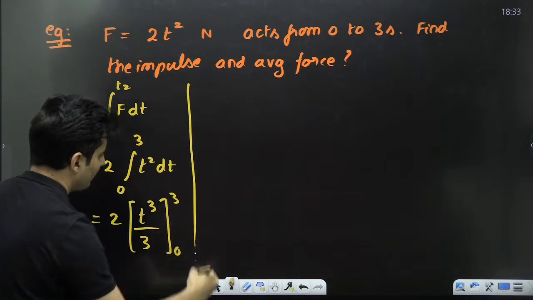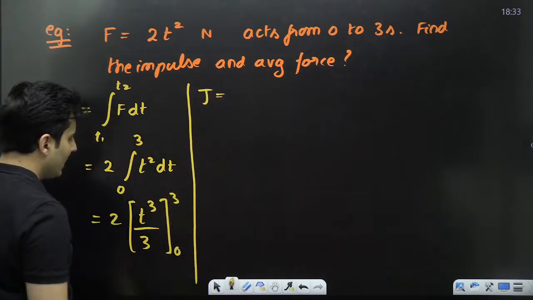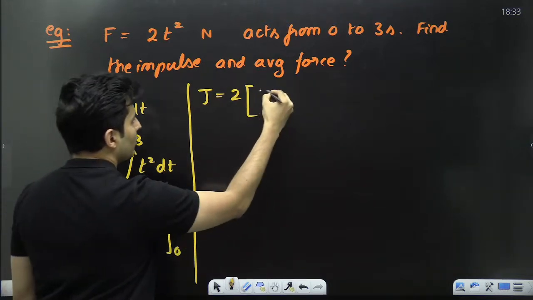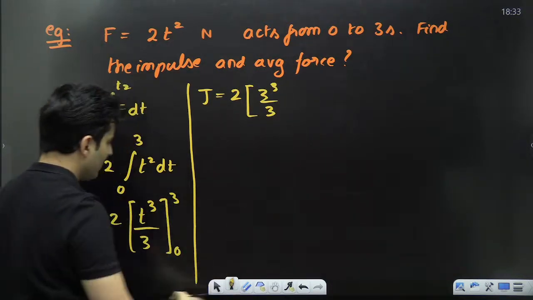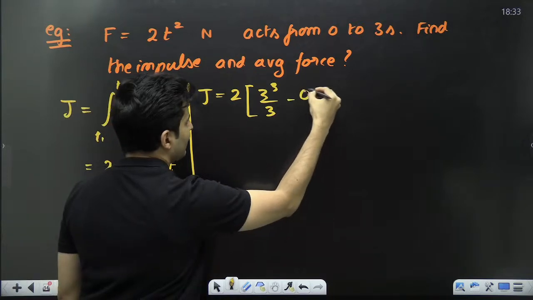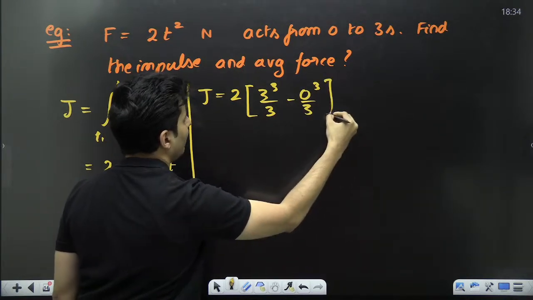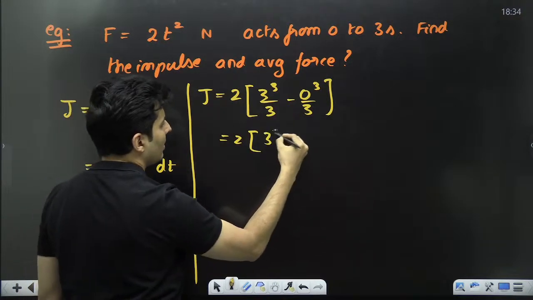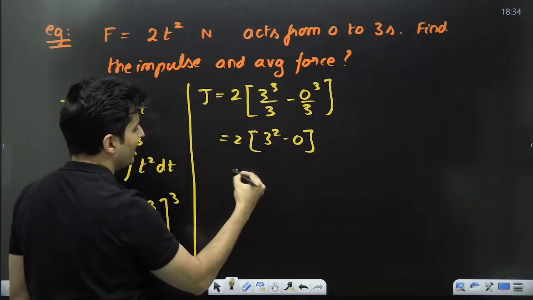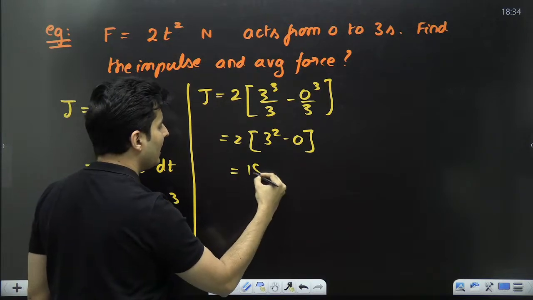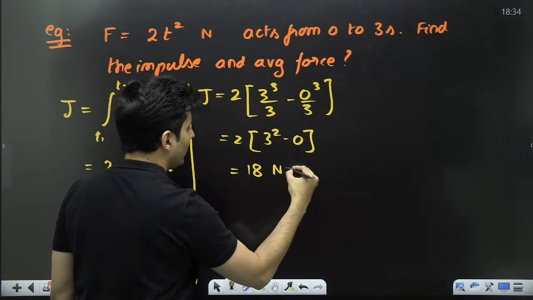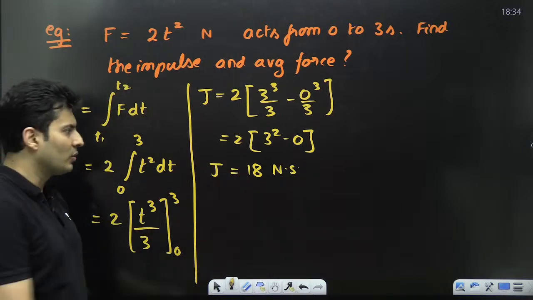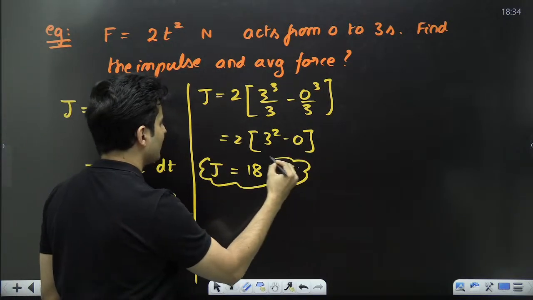So therefore, the impulse will be 2. First put 3 over here. So this will be 3 cube by 3, minus, then put 0, 0 cube by 3. So this will become 2 times 3 cube by 3, which is 3 square, minus 0, of course. 3 square is basically 9. 9 twos are basically 18. So 18 Newton second. That is the impulse. So we found the first answer.